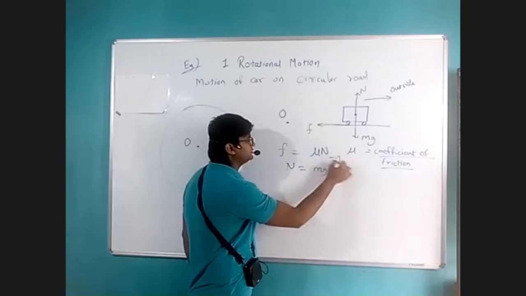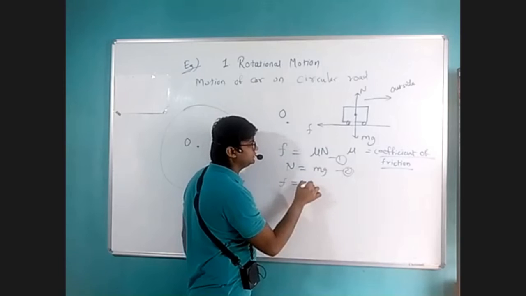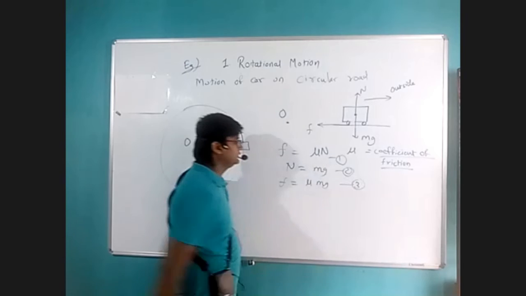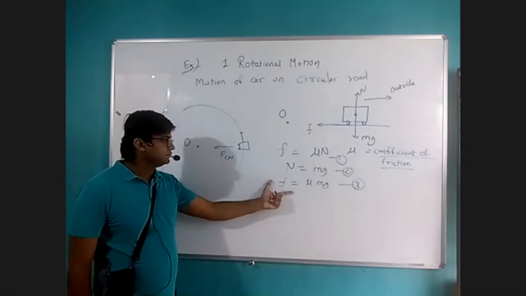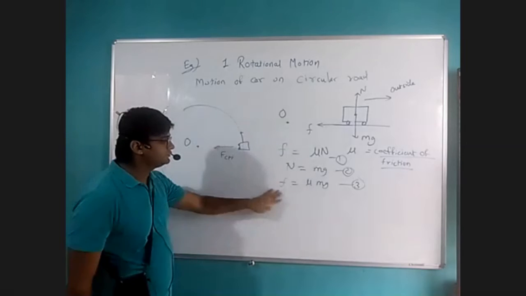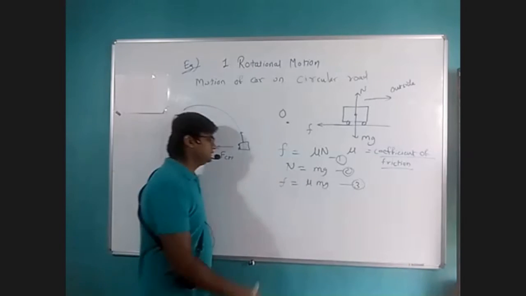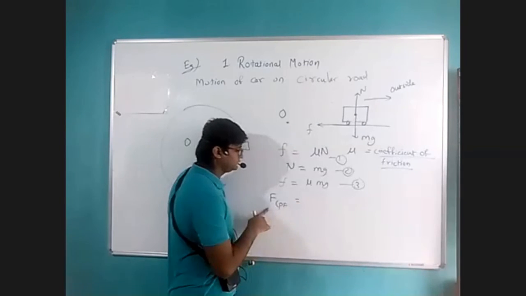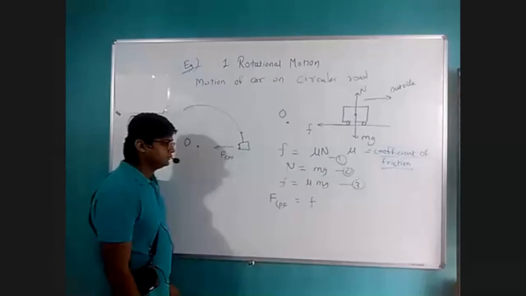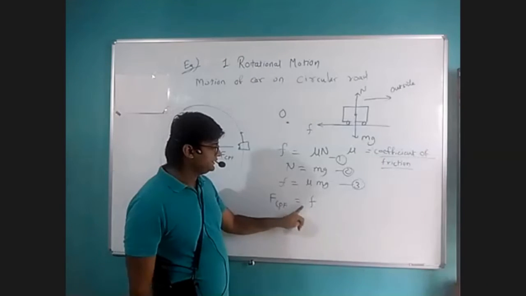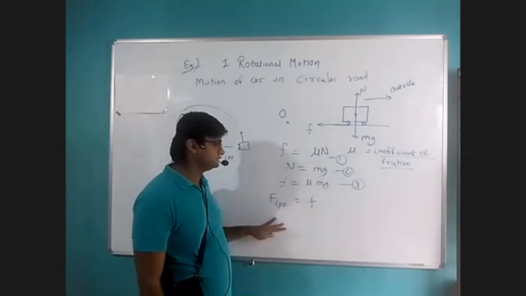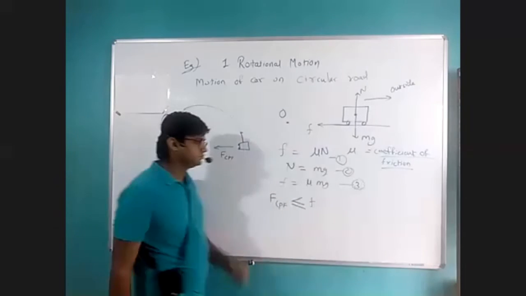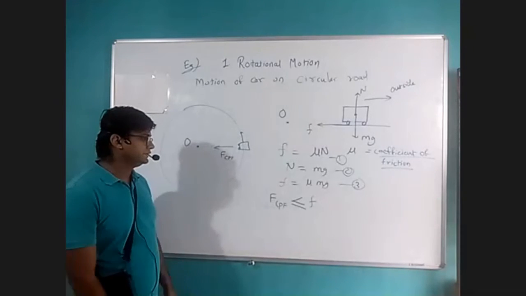If we put this value in equation number 1, we can write F equal to mu mg. This is our equation number 3, and this is the force of friction. From all this discussion, we know that the force of friction provides centripetal force. So this friction should be at least equal to, or it can be greater than, the centripetal force.